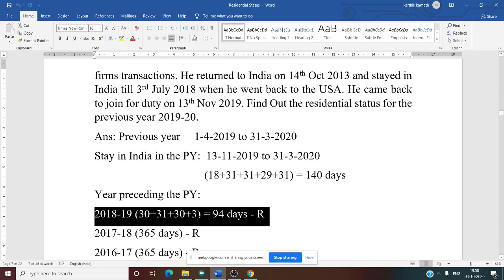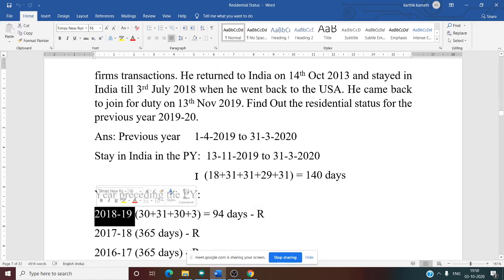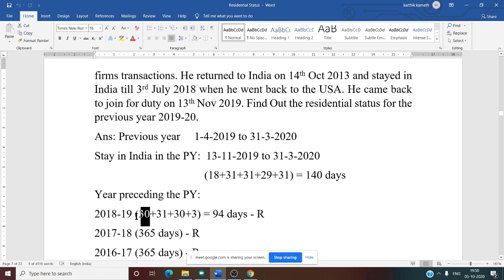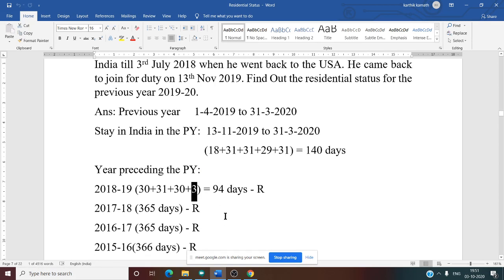So sir, if we see this year 2018-19, what is the information we are having? He stayed in India till 3rd July 2018. That means how many months was he there in India in the year 2018-19? 94 days, 3 months. What are those 3 months? First is April, 30 days, plus May 31 days, plus June 30 days, then July 3 days. Total is 94 days. Whether this is clear?